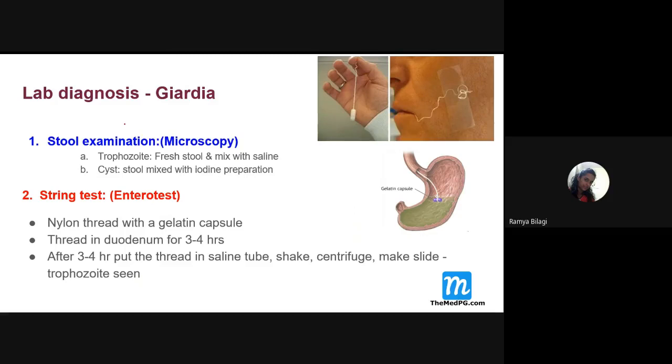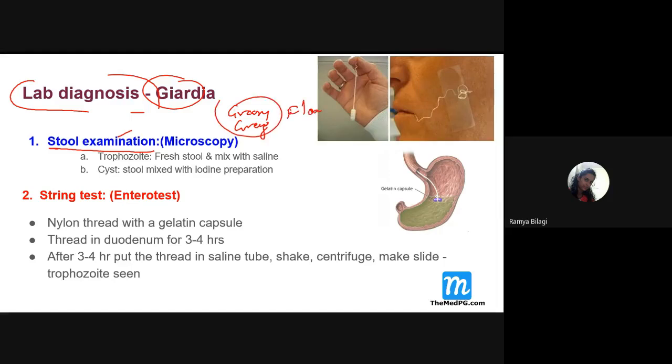Now we will come to the lab diagnosis. Here also some questions are asked related to Giardia lamblia. For lab diagnosis, we have to do stool examination, both macroscopy and microscopy. Macroscopically, what you will see, students, is that the stool will be greasy and gray in color. Then it will also float. The stool floating in water is also an important feature.